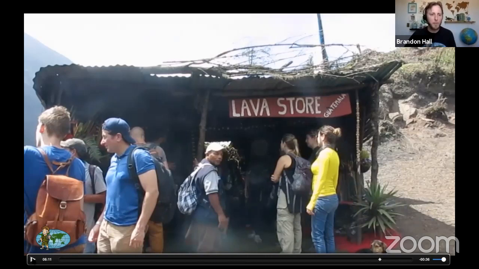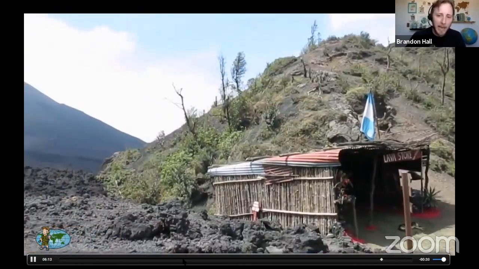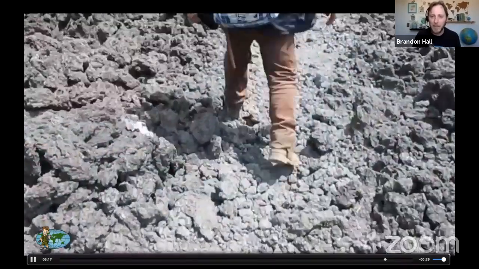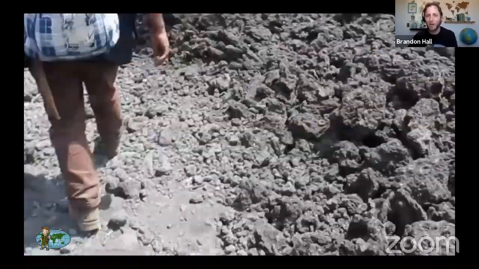And speaking of buying things for your parents, guys, explorers, don't forget, Mother's Day is coming up this weekend. Don't get in trouble now. And so there's the lava store, made from lava from Pacaya, our stratovolcano there.